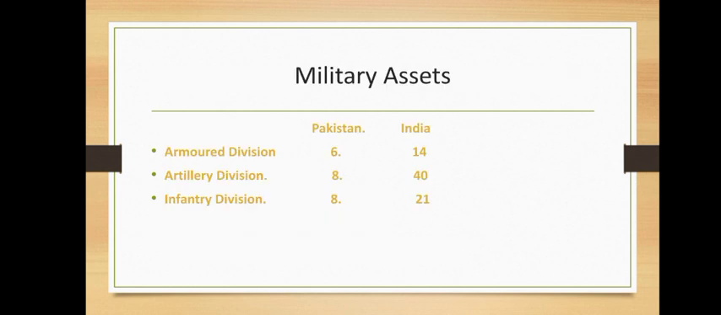When it comes to military assets, the armoured, artillery and infantry divisions were divided in the ratios of 6:14, 8:40 and 8:21 respectively. In the beginning, unfortunately, the British were reluctant to divide the military assets between India and Pakistan, but later they had to agree. India took a larger share of both the military assets and the military personnel.